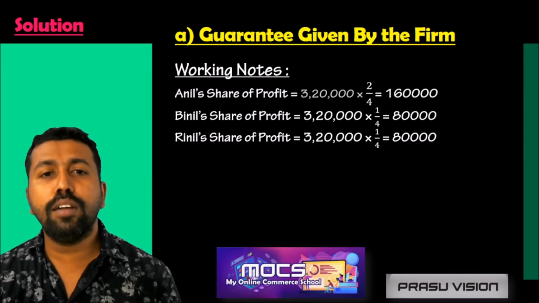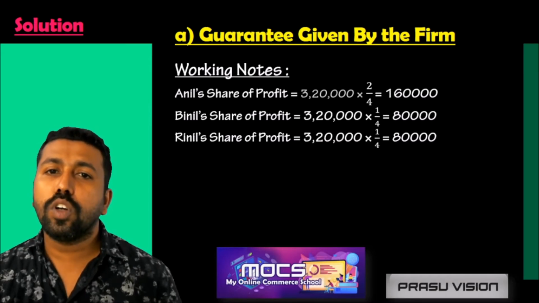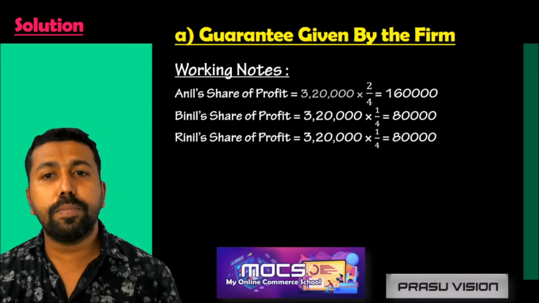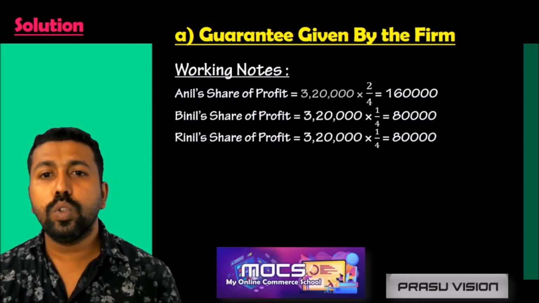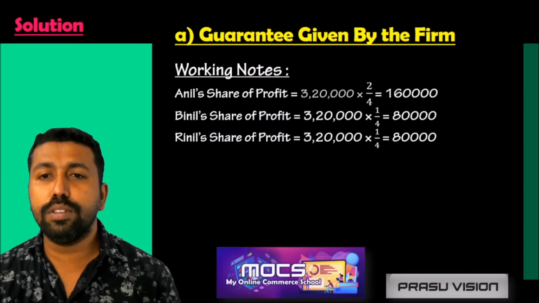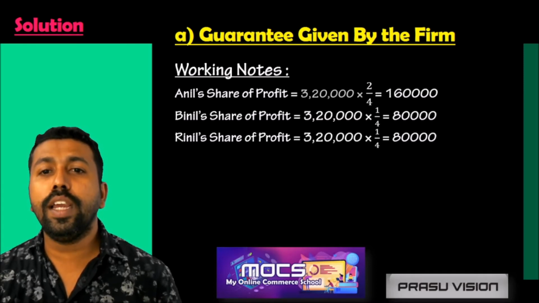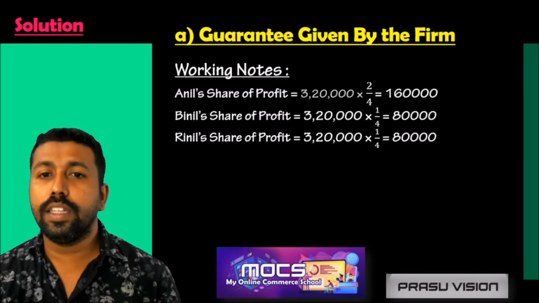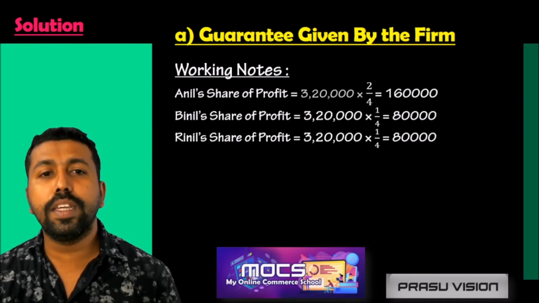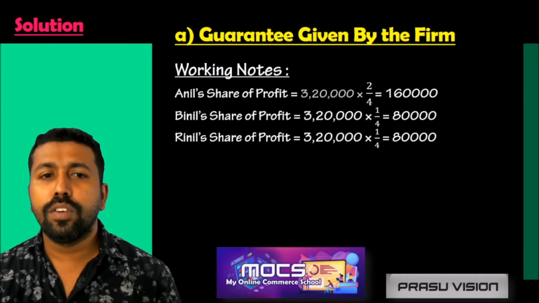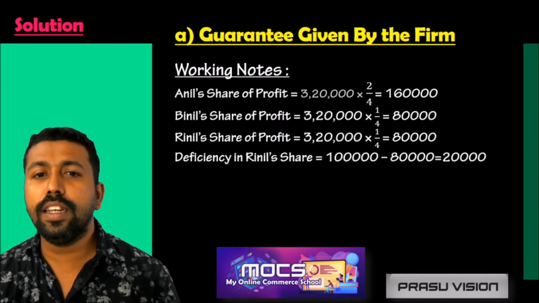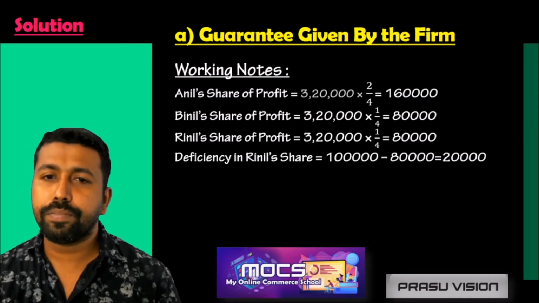So first we have shared the total profit of the firm as per the new profit sharing ratio. Then we are going to find out if there is any deficiency. If there is any deficiency for the newly admitted partner, that amount will be given by the old partners as per the first case. So we are finding the deficiency in Renil's share.